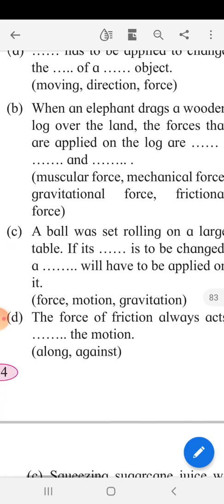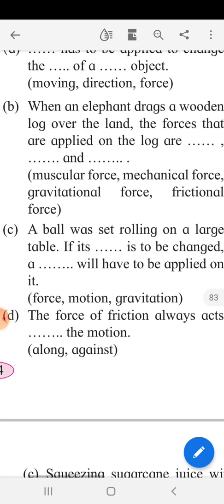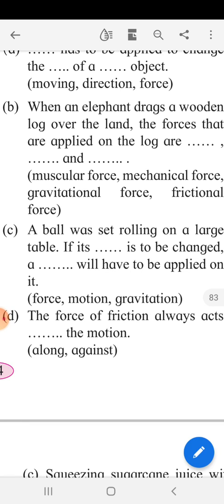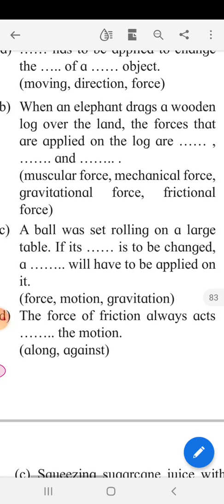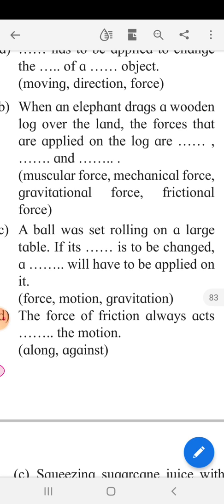A ball was set rolling on a large table. If its motion is to be changed, a force will have to be applied on it.